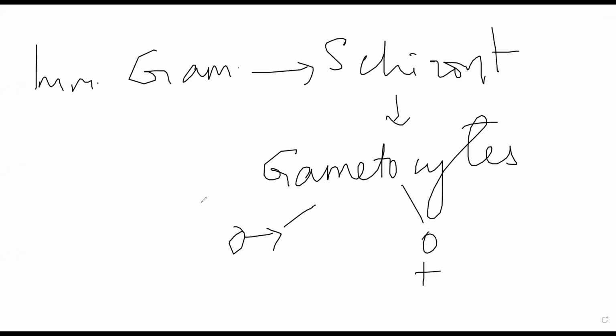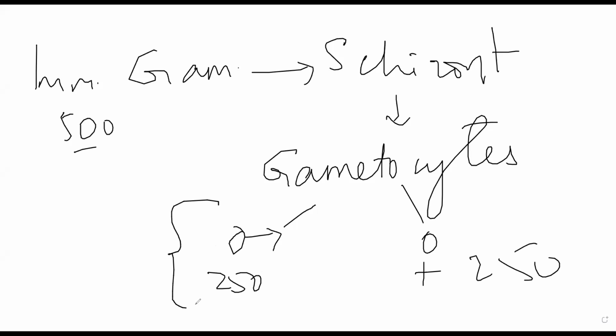जो gametocytes बनते, half of them are male and half of them are female, whatever is developing. So we initially had 500 gametocytes, right? Out of 1000 merozoites, we supposed that half of them are becoming gametocytes. And out of these 500, let us suppose 250 are becoming male and 250 are becoming female. These will be biding their time.